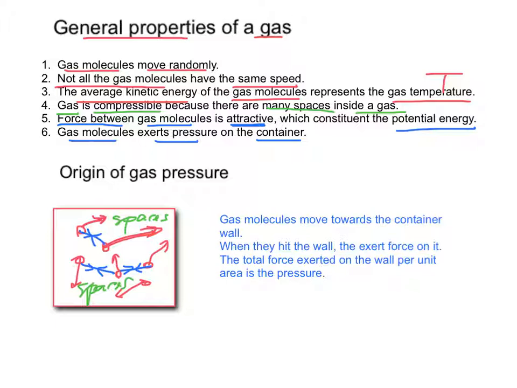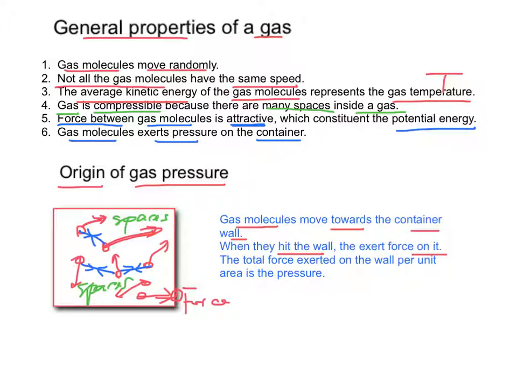Let's look at the origin of gas pressure, 起源, 氣壓嘅起源. Since gas molecules move towards the container wall, when the molecules hit the container wall, they exert force on the wall.